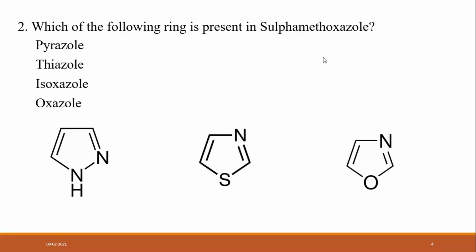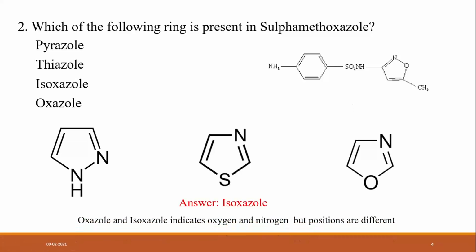The difference between oxazole and isoxazole: oxazole is 1,3, with oxygen at the first position and nitrogen at the third position. But in sulfamethoxazole, the nitrogen and oxygen are at the 1 and 2 positions, that is isoxazole. So the answer is isoxazole, because the oxygen and nitrogen are at different positions in the two heterocyclic ring systems.